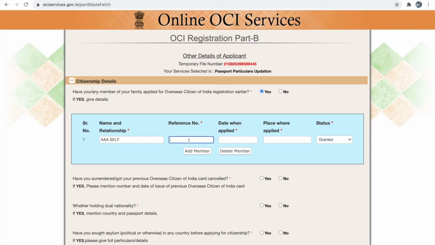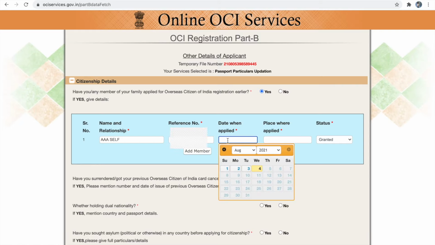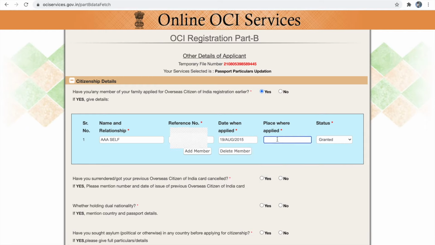You have to provide your file reference number at this place, and the date when you have applied for your OCA. If you don't know the date when you applied, you can provide the date when your OCA is issued, and then the place where it is applied, and then the status of your OCA card. If any of your family members have an OCA card, then you have to click add member and provide the details of those OCA cards also.